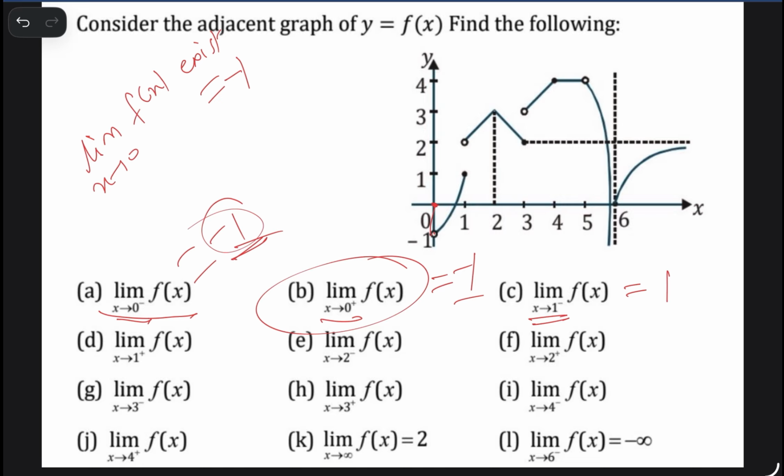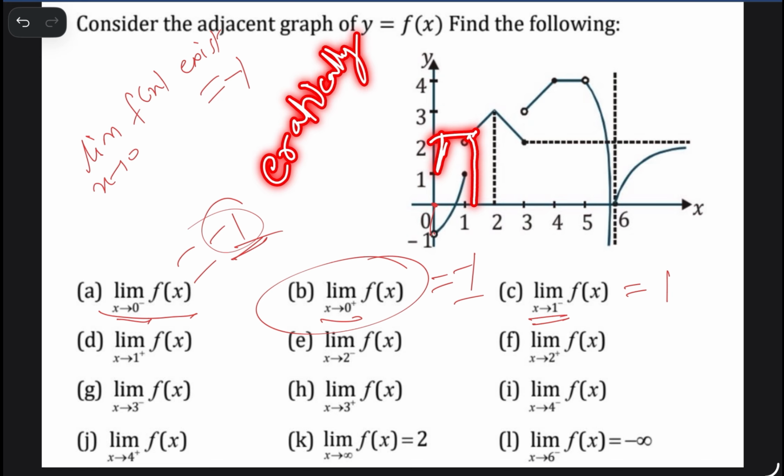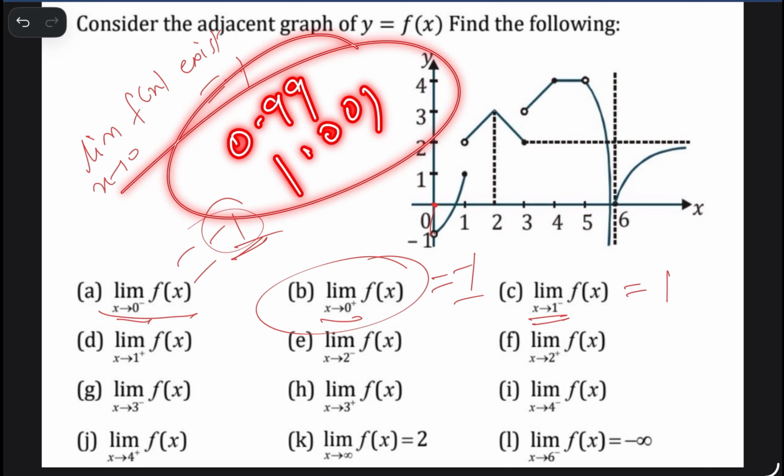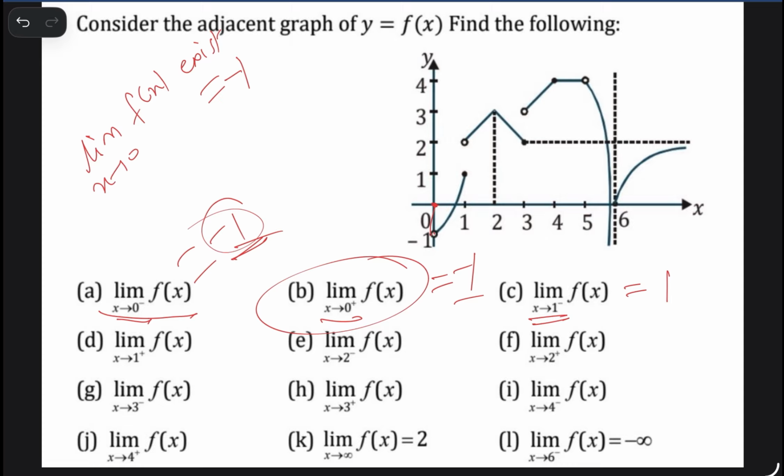This is the concept of limit. Here, on the left-hand side of 1, the value is 1, and on the right-hand side of 1 it goes directly to 2. This is an erratic change. Very slightly, from 0.99 to 1.001, the value of x changes very slightly, but the value of y changes from 1 to 2, a very erratic change. Got it? So at point 1, the limit does not exist.